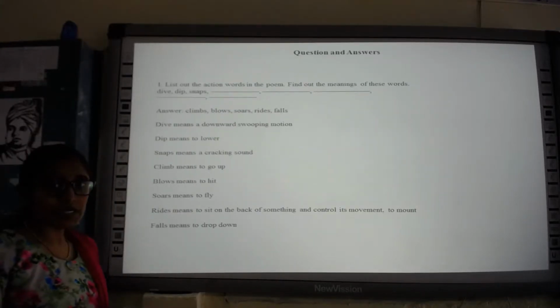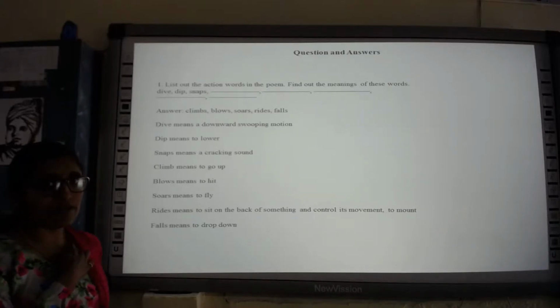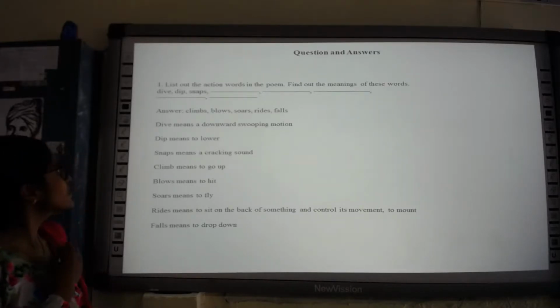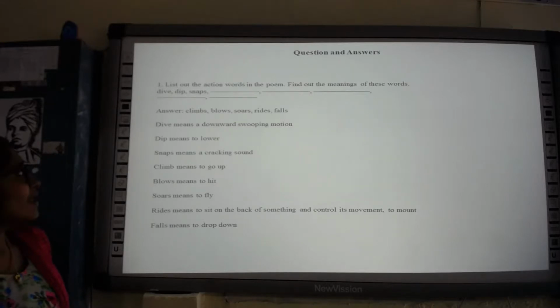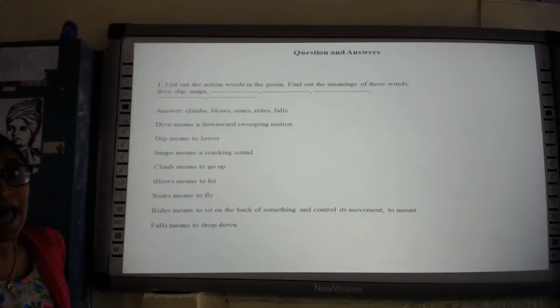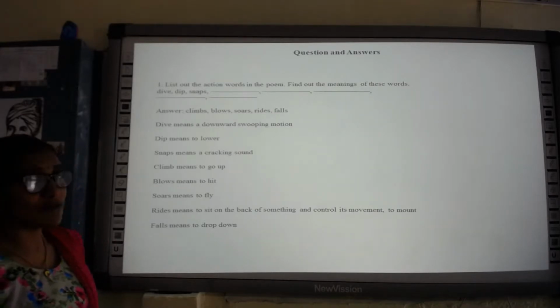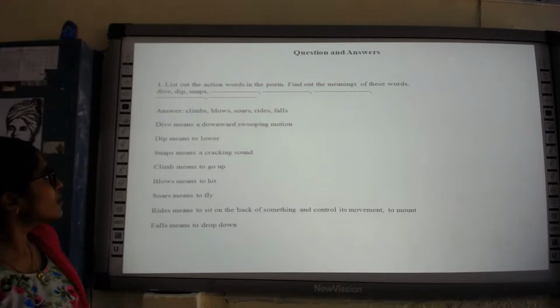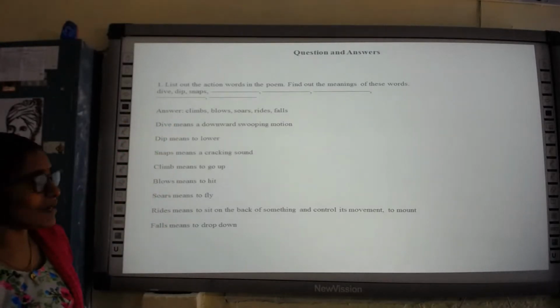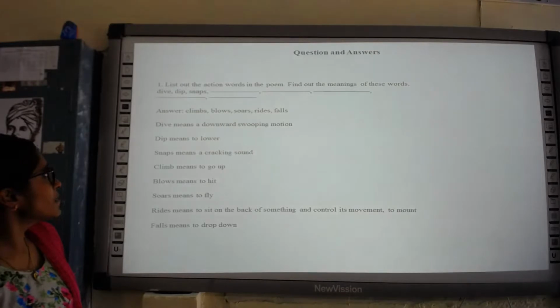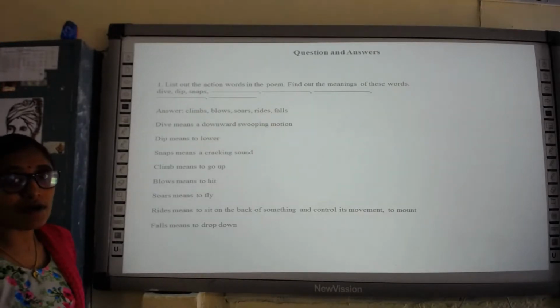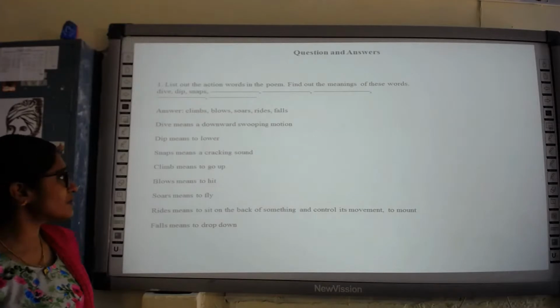So we will move on to the question answers given in your textbook. What is the first question? List out the action words in the poem. Find out the meanings of these words. So what you have to do is to find out the action words, the words denoting some action, in the poem, and write down the meanings of those words. A few examples have been given over there: dive, dip, snaps, etc. So you have to find out more action words from the poem.